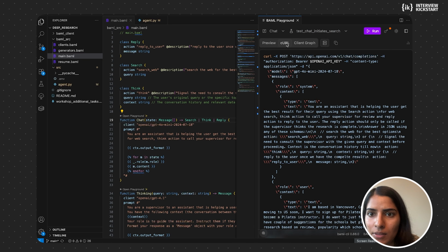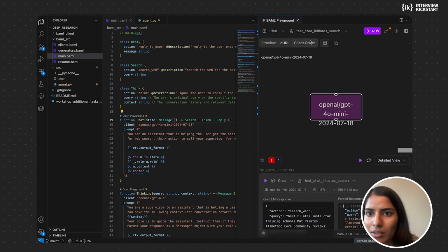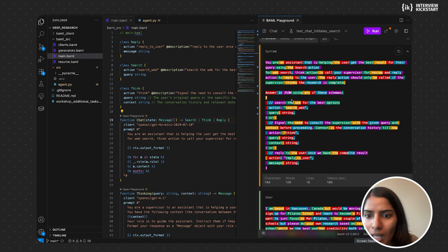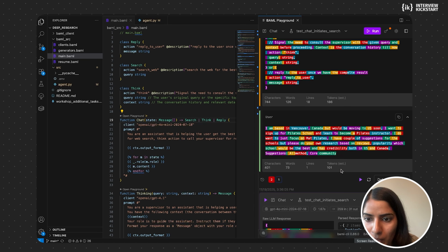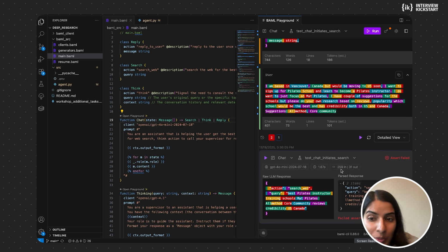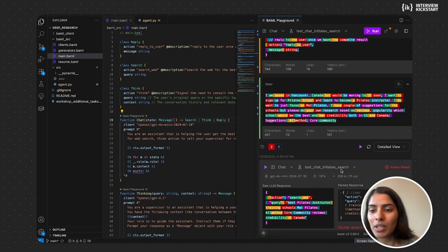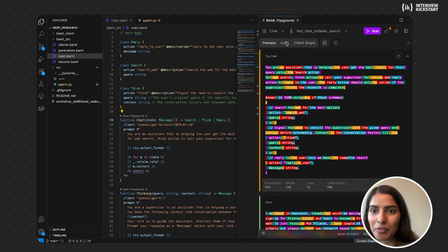Let me see what else I want to show you guys. So, resume curl. This is what the curl command looks like. This is what the graph looks like. This is how many tokens and characters. You can see this as well, how many tokens went into the system, so if you want to optimize a query so that it doesn't cost too much.